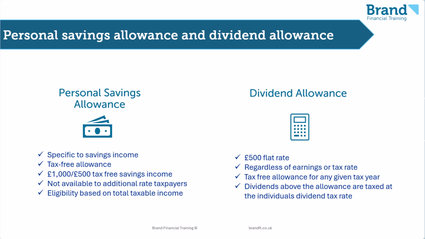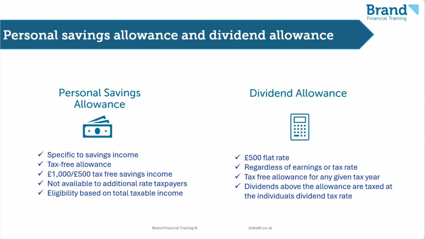It allows up to £500 in dividends to be earned in any given tax year without any liability to tax on them. The limit is the same regardless of whether the dividends are paid from collective investment funds, listed shares, or holdings in a private limited company. Any dividends above the allowance are taxed at the individual's applicable dividend tax rate.